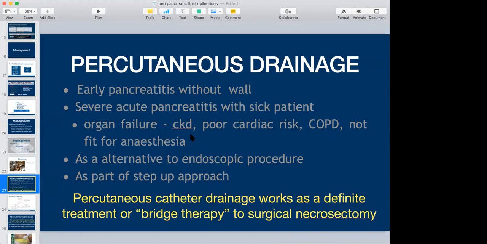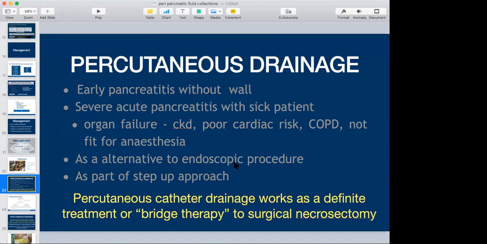Why do I want to highlight this? Because even for endoscopy, the patient needs anesthesia. Surgery, definitely he needs anesthesia. When these risk factors are there, a percutaneous drainage can be done at the bedside, which is very helpful. It can be done as an alternative to an endoscopic procedure, or now I can say it is better than an endoscopic procedure nowadays with advancement in the available techniques, which I will cover in due course.